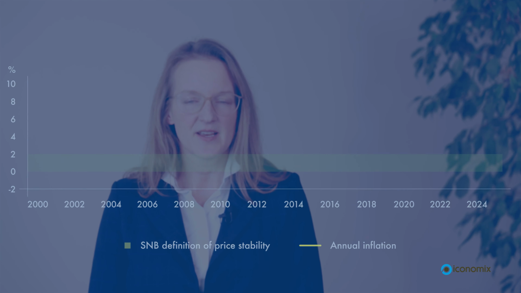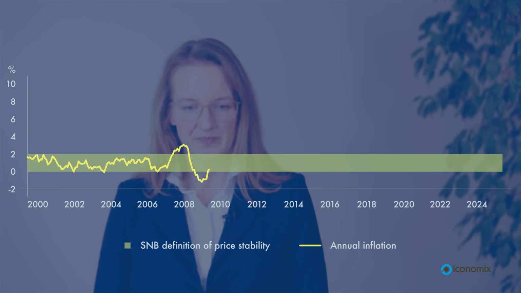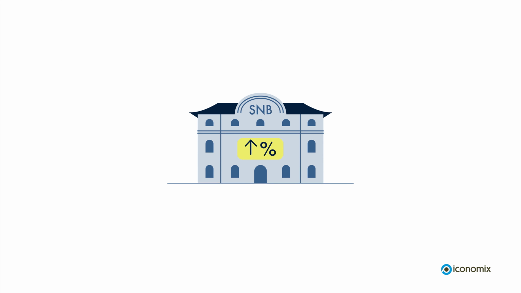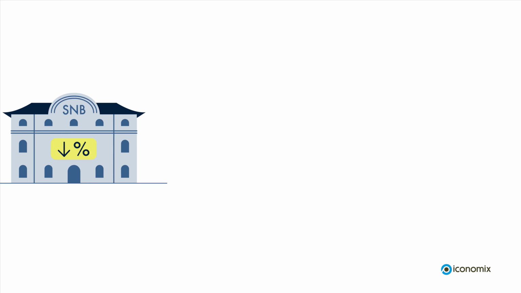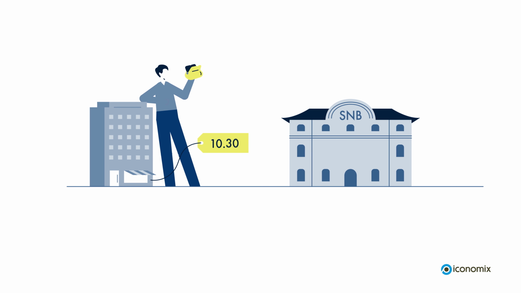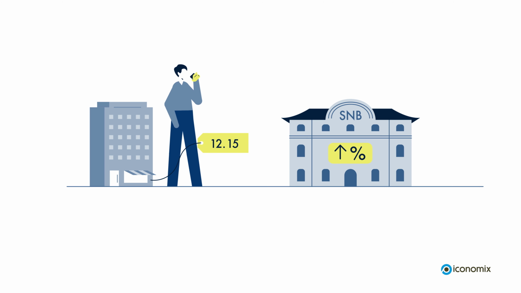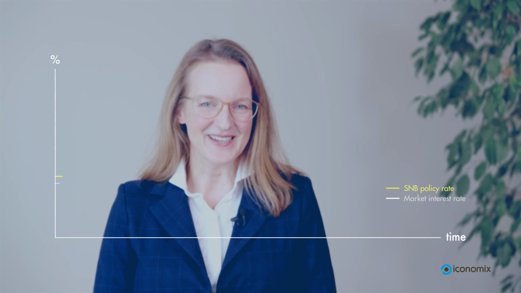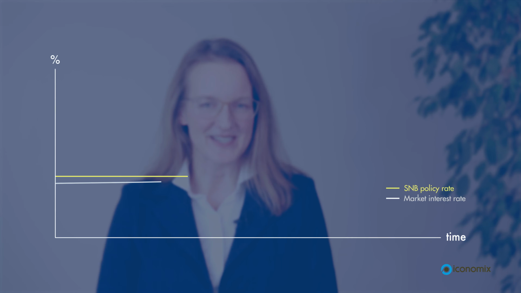Price stability means that prices should not rise too quickly. However, they shouldn't permanently fall either. To fulfill this mandate, the SNB can steer the interest rate using the SNB policy rate and, if necessary, influence the exchange rate directly. If prices are rising too quickly, meaning there's a threat of high inflation, the SNB can raise the policy rate and slow down economic development. Conversely, if the economy is weak or prices are even falling, the SNB can lower the SNB policy rate and press the accelerator. The SNB hence announces its policy rate and thereby sets its course.